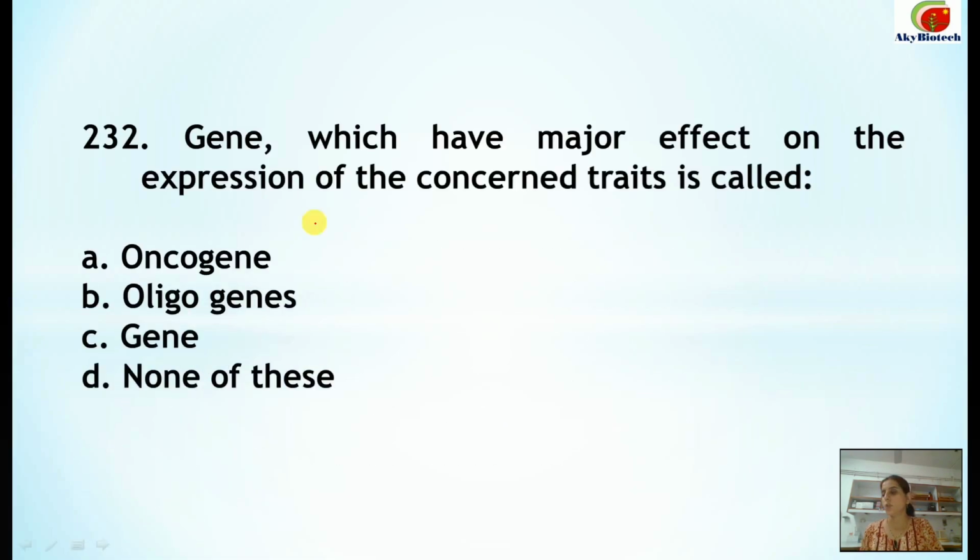Number 232. Gene which have major effect on the expression of the concerned traits is called oligogenes.